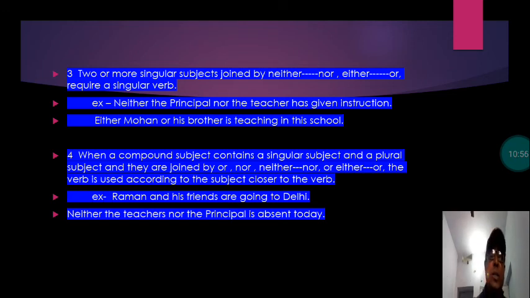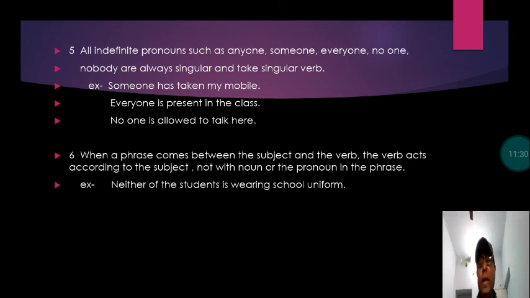Neither the teachers nor the principal is absent today. You see here, neither the teachers, nor the principal is absent today. Here the subject closer to the verb is the principal, which is in singular form, and so the singular verb is used. The principal is singular, and so the principal is absent today. I am very much sure that you are able to understand. Let us see the next one now.